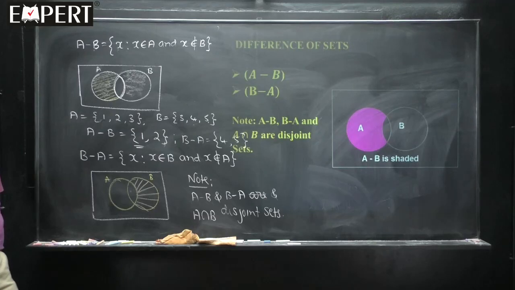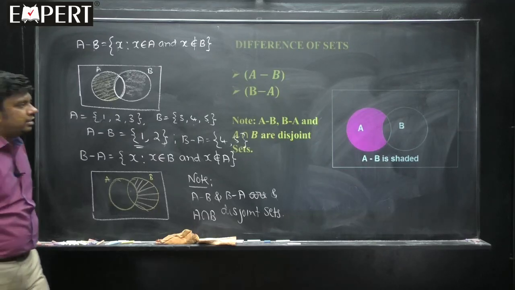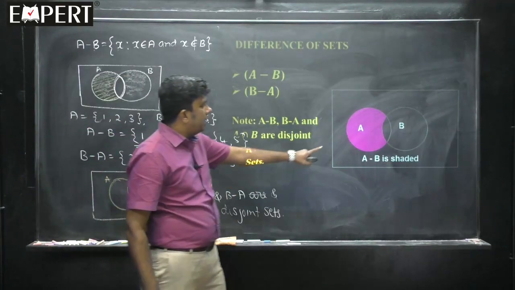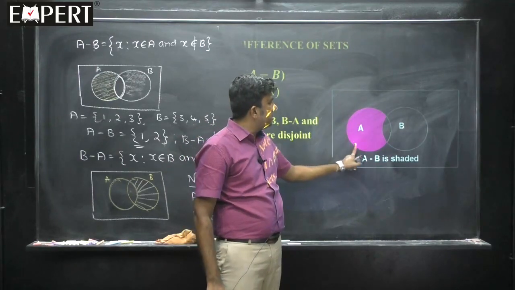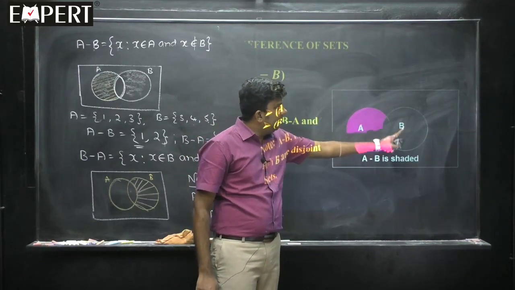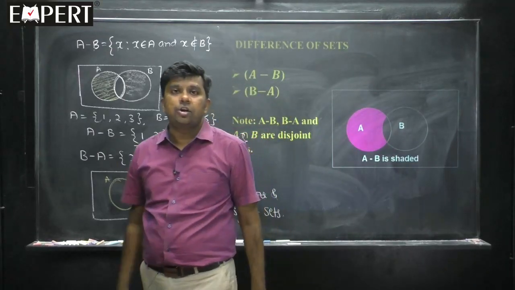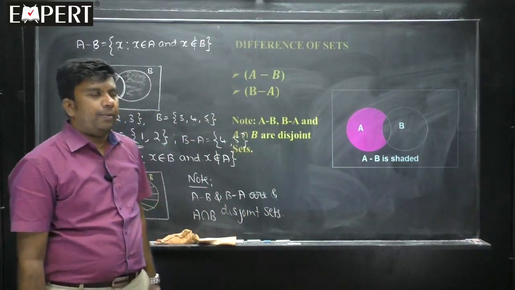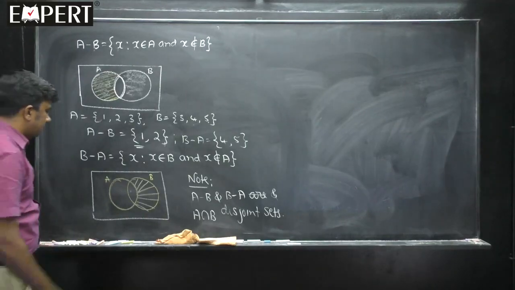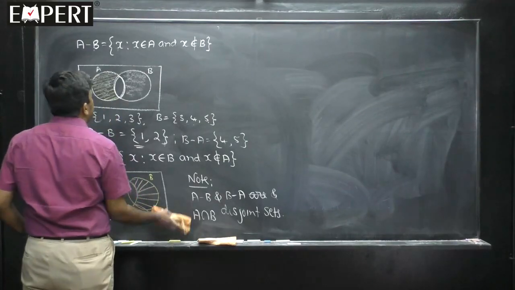You can see that sketch, the Venn diagram. A minus B is the part which is highlighted on this side. This is A minus B, and B minus A is that side. This center part is the intersection of A and B. So, if you want me to give one simple example to understand things in a better way,